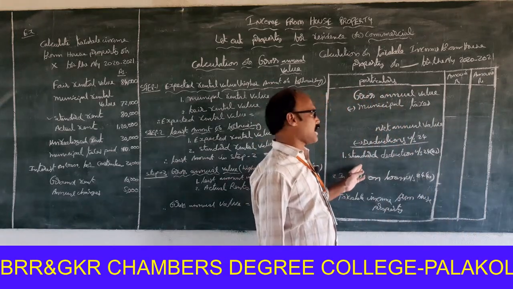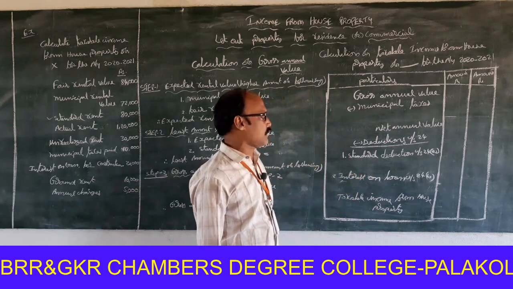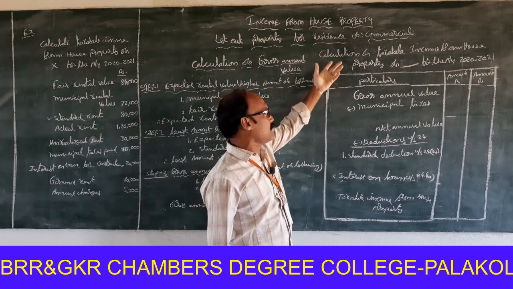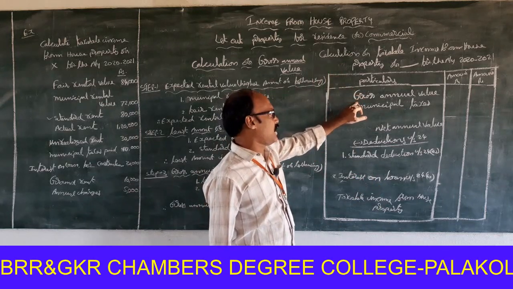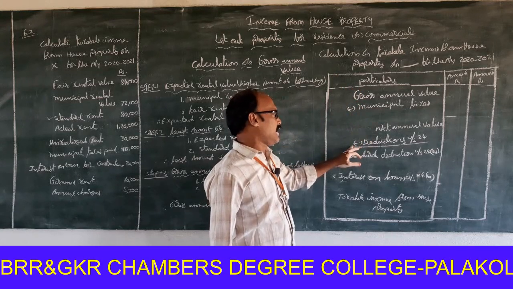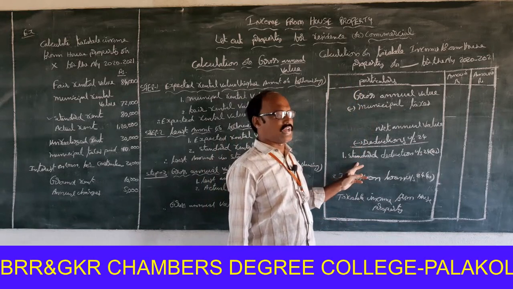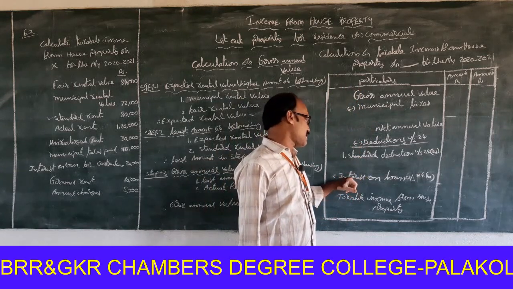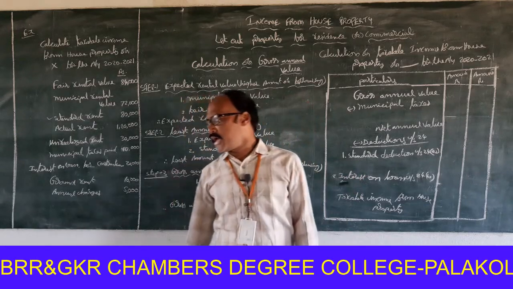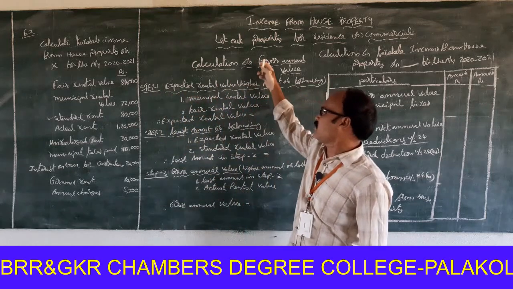The procedure is common for calculation of taxable income from house property: gross annual value minus municipal taxes gives net annual value, less deductions under section 24. One is standard deduction under section 24A, second is interest on loan under section 24B. That is common. Look at the first one, calculation of gross annual value.